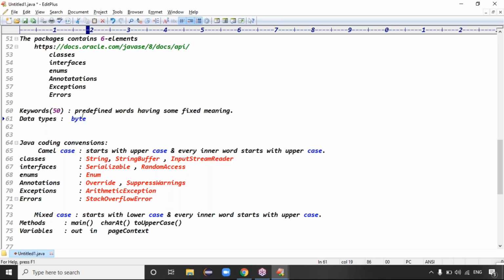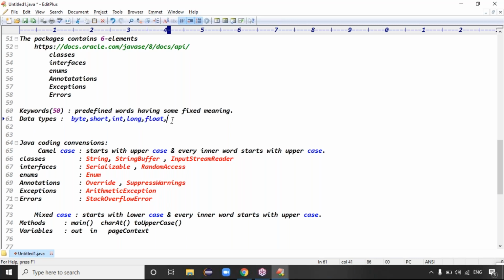In Java, we have data types like byte, short, int, long for numeric data. Byte has a fixed meaning, short uses 2 bytes of memory with a specific range and specific values, int has a specific meaning, and long also has a specific meaning, right? Byte, short, int, long, guys. This is for numeric data.